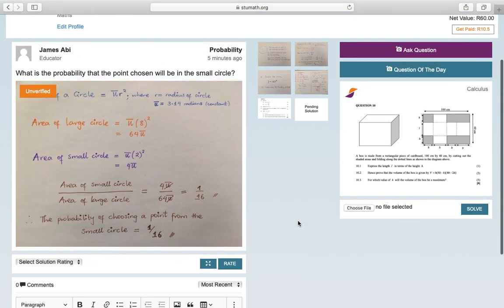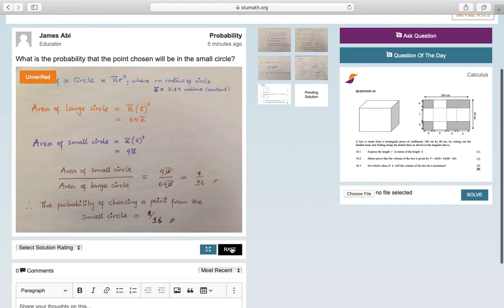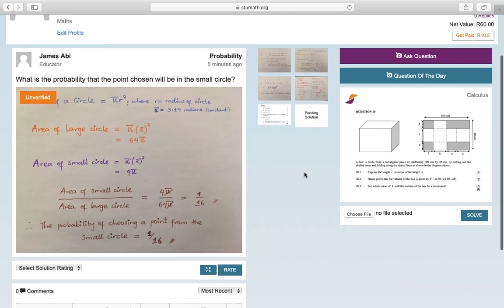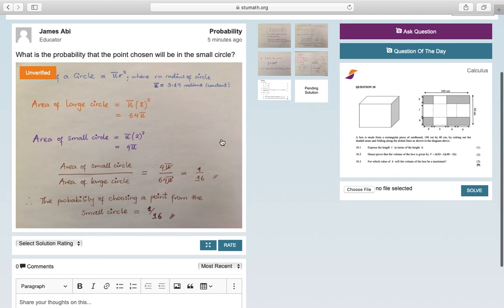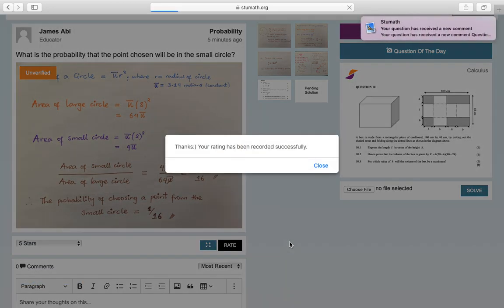One more thing, you could also rate a question or solution. You can only rate a question after it's been solved. You can rate a solution once it's been provided. To rate a question or solution, you look for the rate button here. You come over here and you select the star rating. I'm just going to give a 5-star rating and I click on rate, and that would automatically give my solution its rating.